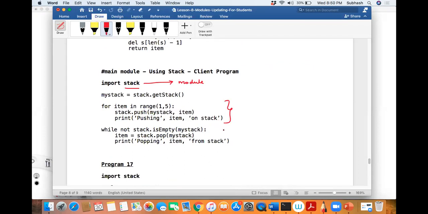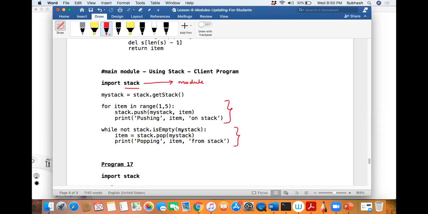What is the next one now, Revanappa? What is this one? While condition, sir. While not stack is empty. So what am I calling now? Is empty. While calling is empty, what am I passing? I'm passing my stack. What is my stack here? In my case, it's a stack completely filled with elements, correct?